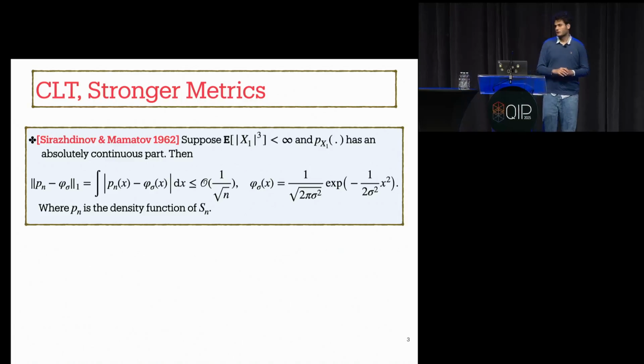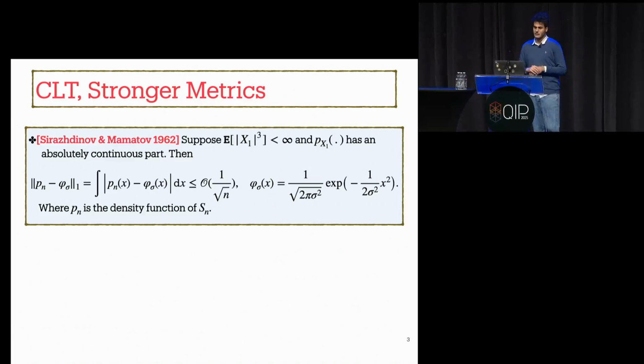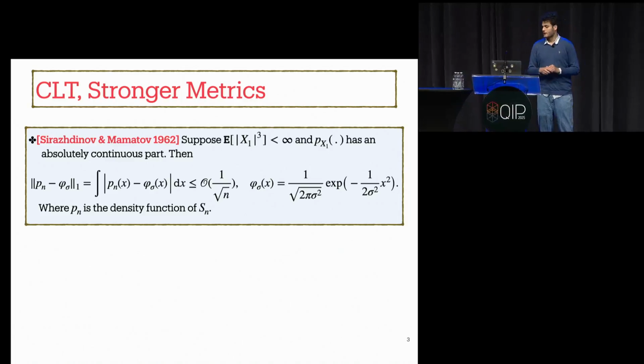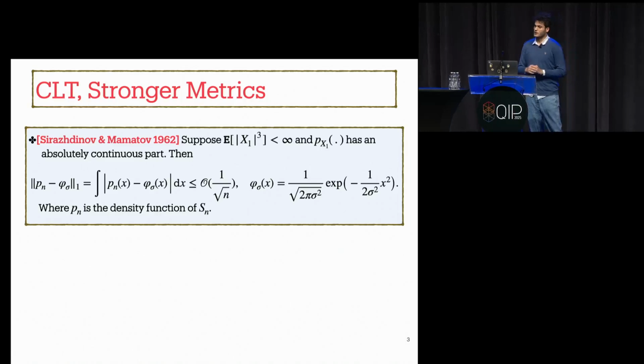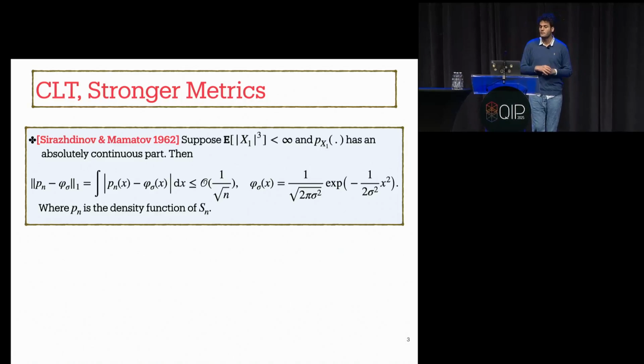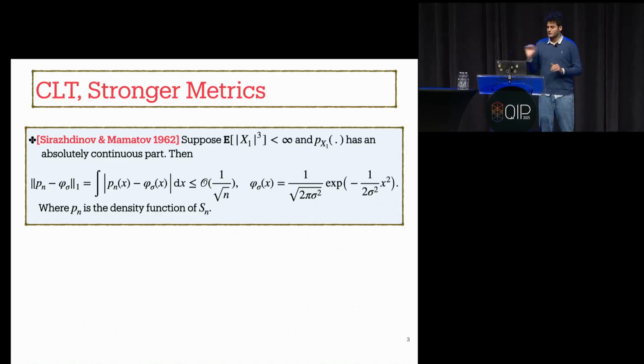They showed that under the same assumption as the Berry-Esseen theorem, and the additional assumption that the distribution of X1 has an absolutely continuous part, Pn converges to phi sigma in total variation distance at the rate of 1 over square root of n. Here, Pn and phi sigma are the density functions of Sn and Z sigma.